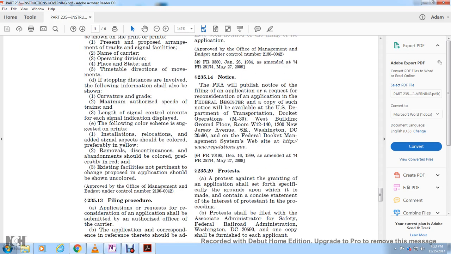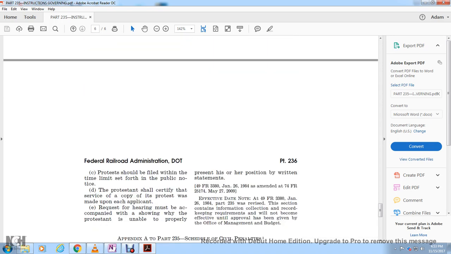235.20 Protest. A protest against the granting of the application shall set forth specifically the grounds upon which it is made and contain a concise statement of the interest of the protestant in the proceeding. The protest shall be filed with the Associate Administrator for Safety of the Federal Railroad Administration, Washington, D.C. 20590. One copy shall be furnished to each applicant. Protests shall be filed within the time limit set forth in the public notice. The protestant shall certify service of a copy of the protest upon the applicant. A request for a hearing may be accompanied by a showing that the protestant is unable to properly present his or her position in a written statement.